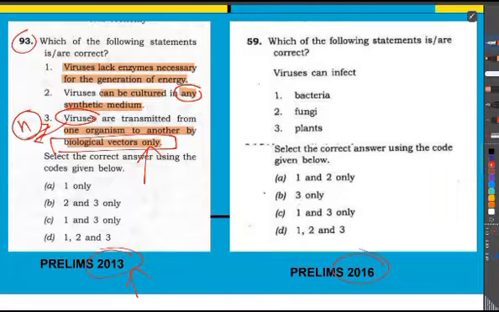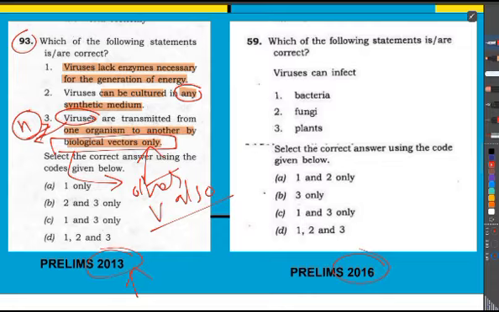That can be wrong, because from that statement itself we can interpret that 'biological vectors only' means there can be some other vector also. So from that question, we understood that there can be other vectors also.